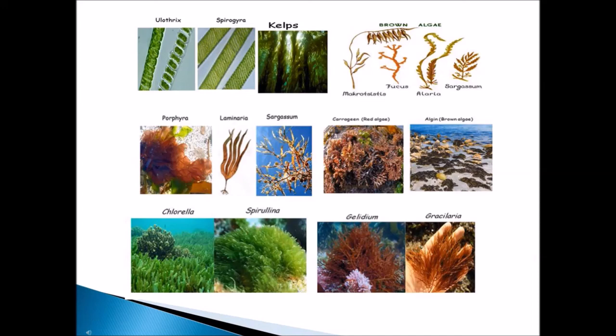Carrageenan and algin: carrageenan is from red algae and algin is from brown algae. Chlorella and Spirulina are green algae, and Gelidium and Gracilaria are red algae. Here you can see the various types of algae in one picture.